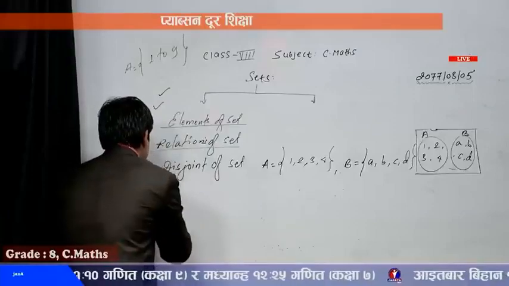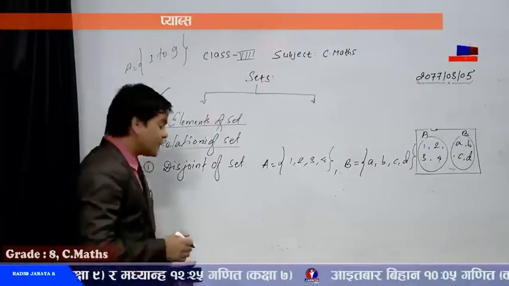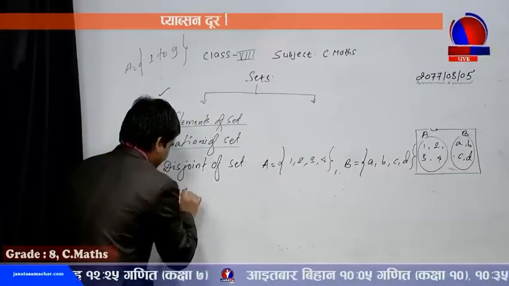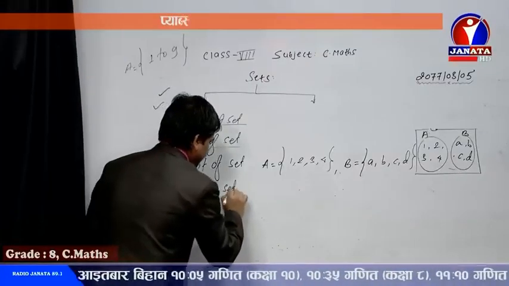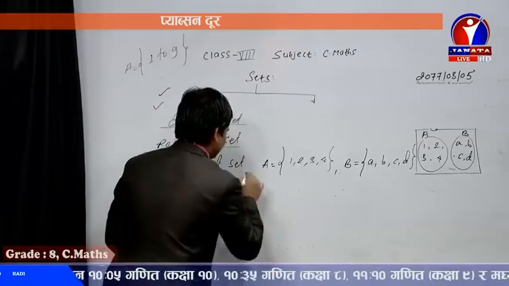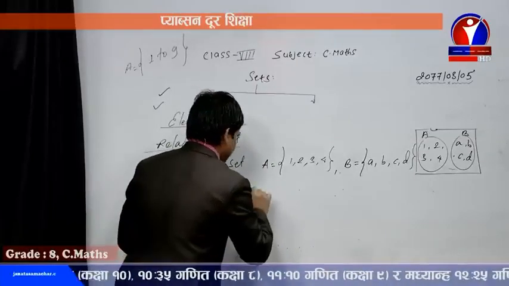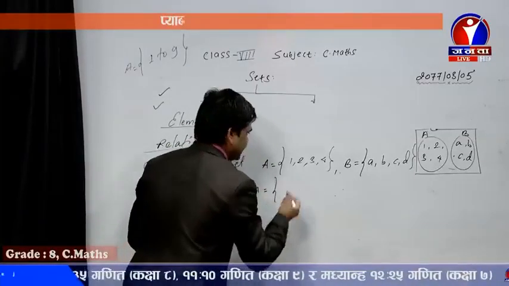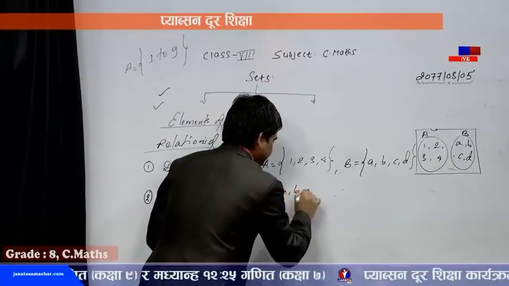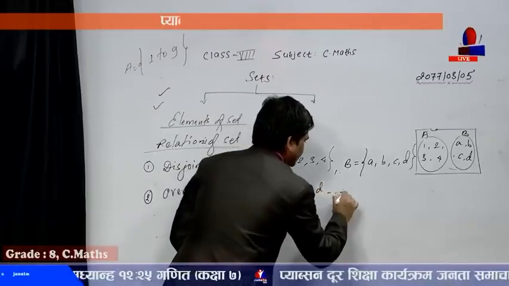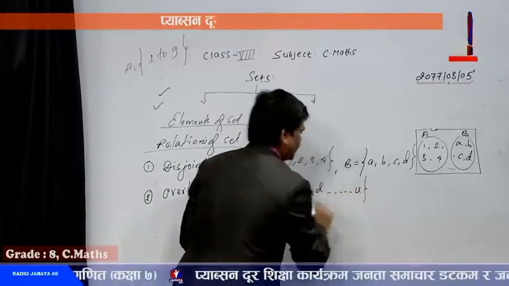Now another one is there, dear student, the overlapping set. What do you mean by overlapping set? For example, A contains the elements a, b, c, d up to u. Okay.